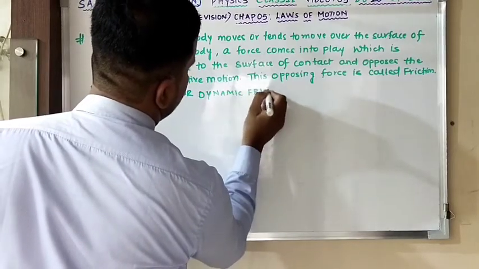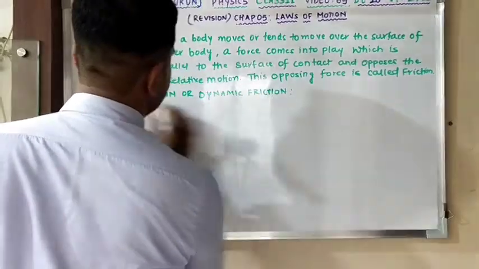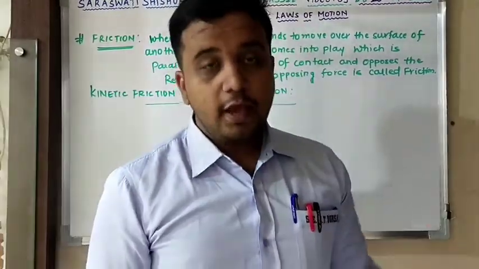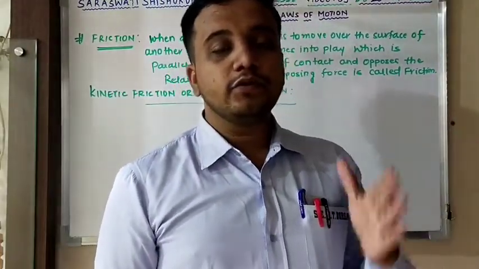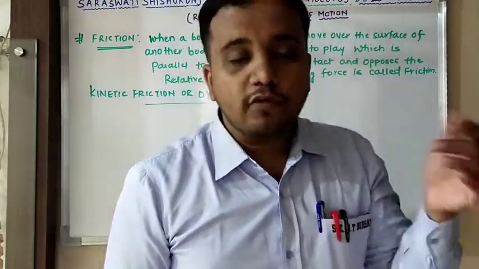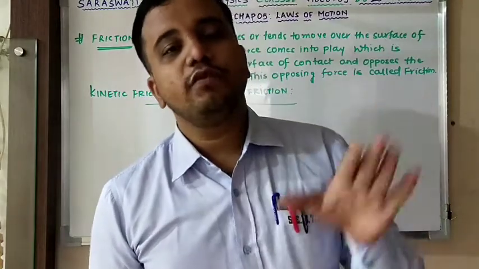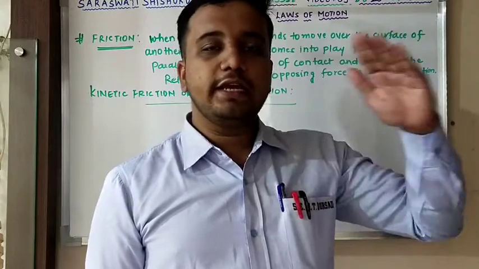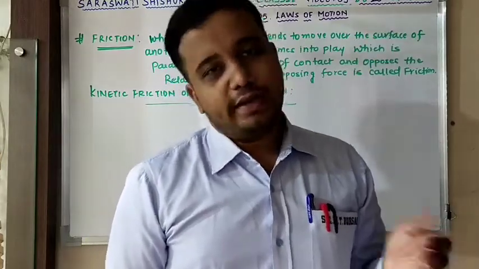Dynamic friction. Here you will be able to notice one thing, that kinetic friction or dynamic friction is nothing but the force of friction that comes into play when one body is in a steady state of motion over the surface of another body. Clear? First it was just about to move, then static. When it begins to move, then it is limiting. Now when the body moves in steady motion over the surface of another, that is kinetic friction.